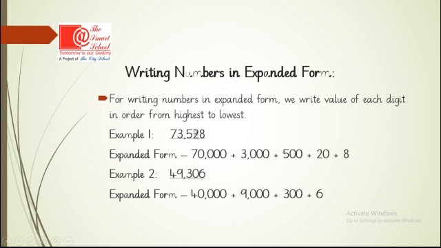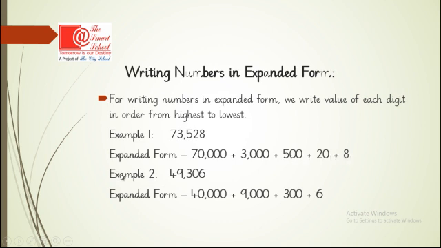Then the third digit is 5 and its value is 500, and we will write 500. And then this is 2 and its value is 20. So we will write 20. And the last one is 8, its place value is ones and its value is 8. And note this thing that we put the sign of addition in between all the values. So this is expanded form. This is 70,000 plus 3,000 plus 500 plus 20 plus 8.